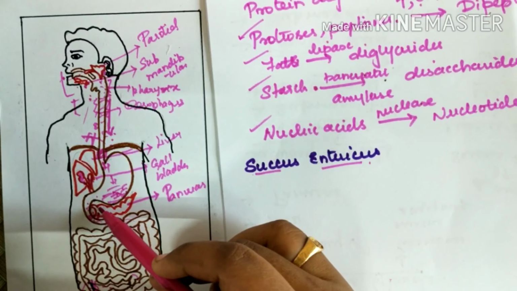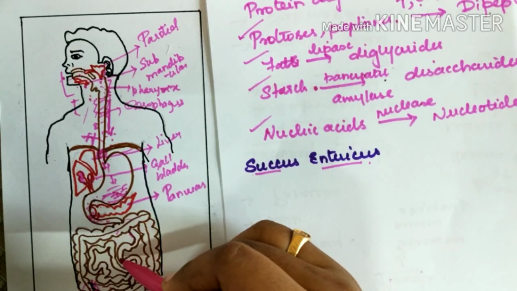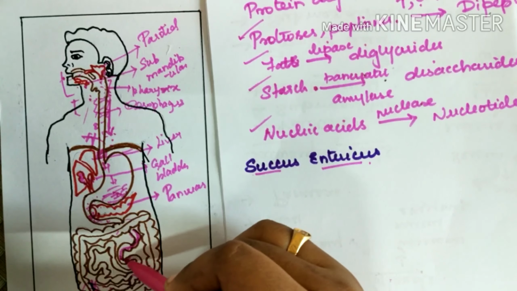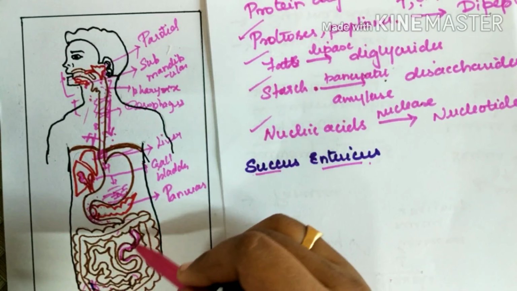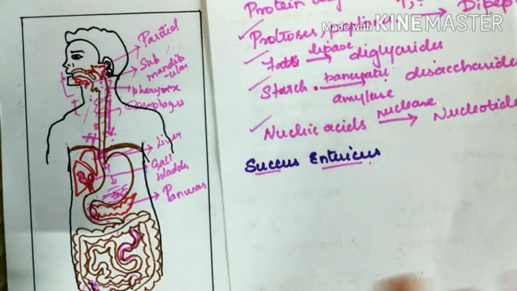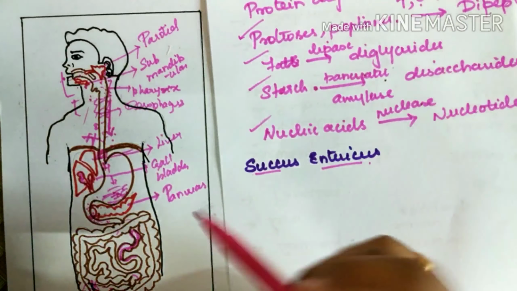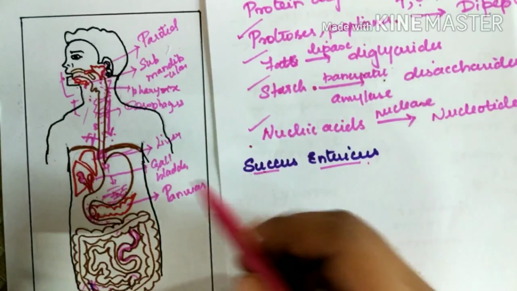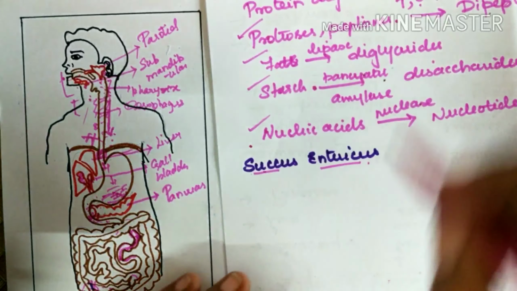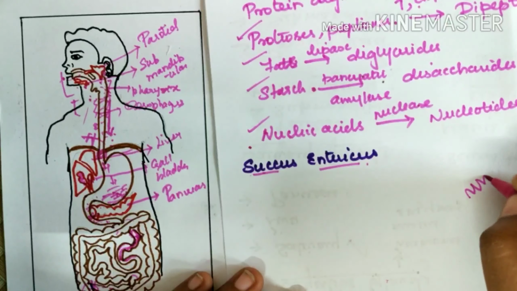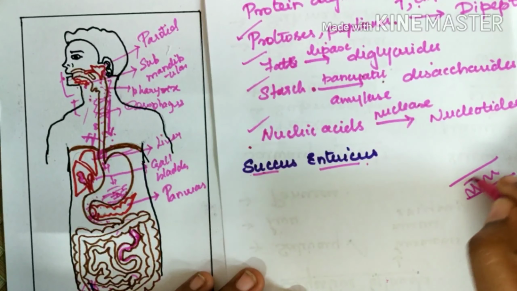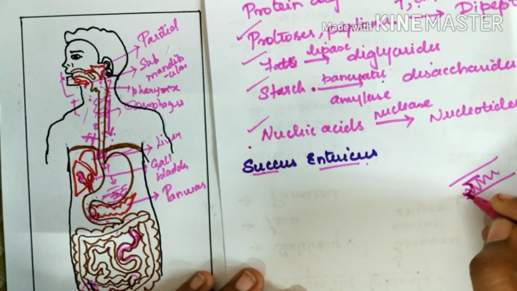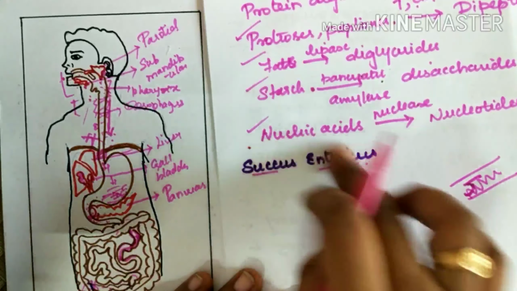So the epithelial layer of the intestine is the site of this digestion. Our intestine has hair-like projections, right? So when the chyme moves closer to the epithelial cells, this kind of digestion happens.